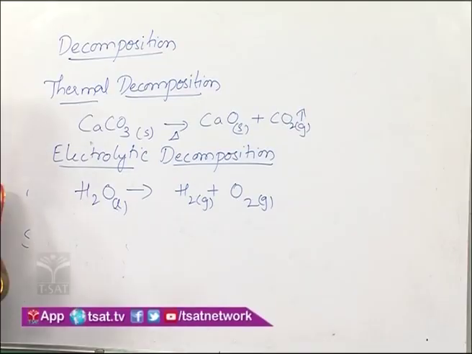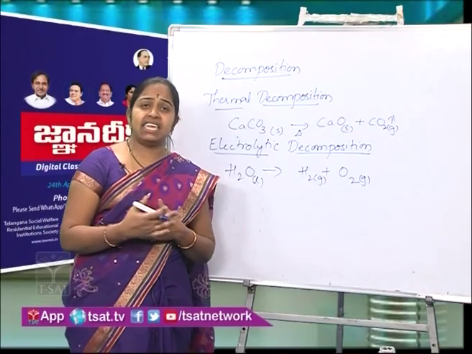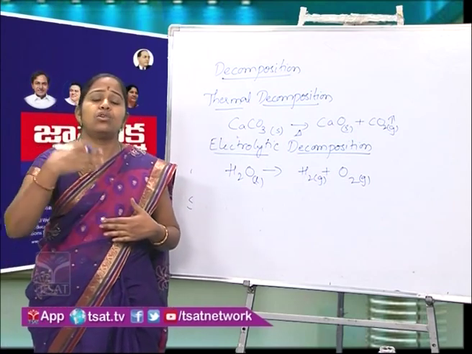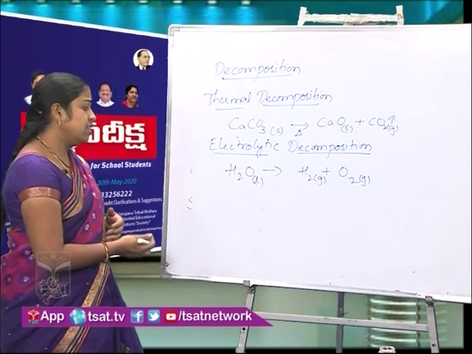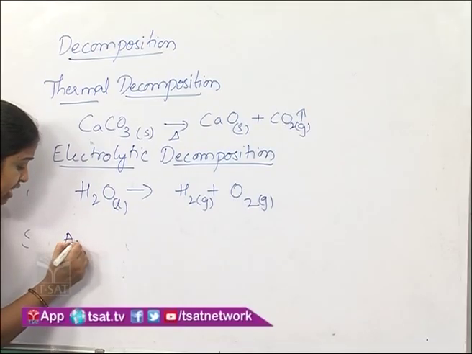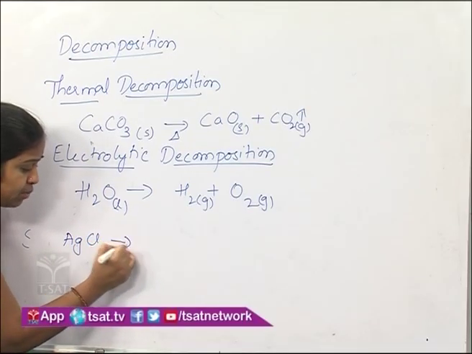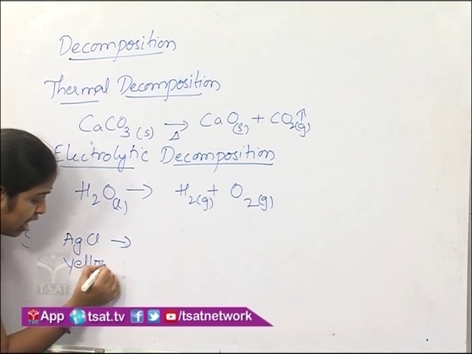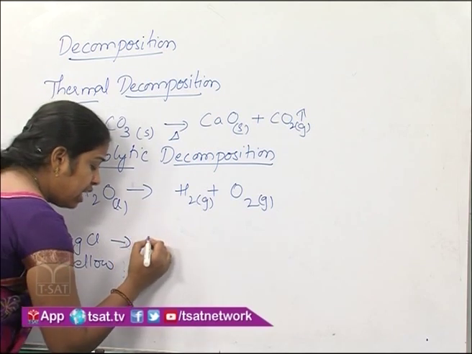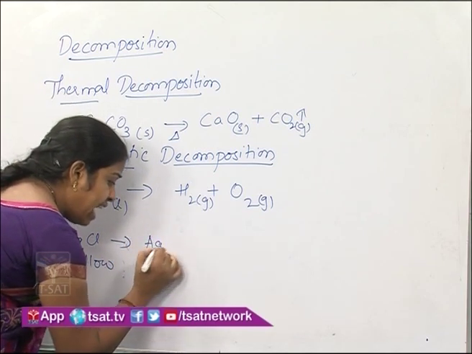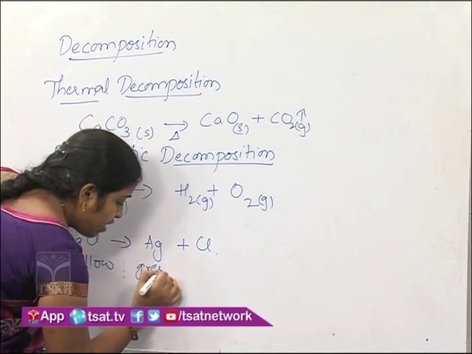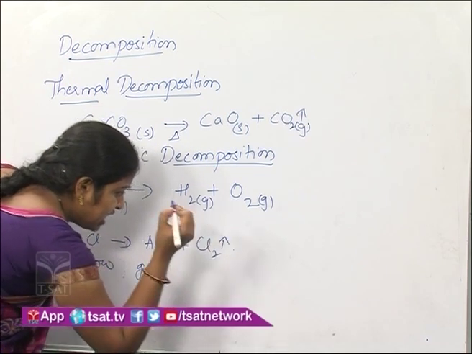The decomposition reaction which happens in the presence of sunlight is called photochemical decomposition reaction or photolytic decomposition reaction. For example, when we take silver chloride, which is yellow in color, and put it in sunlight, after half an hour or so we observe that the color changes to black or grey and chlorine gas is liberated.